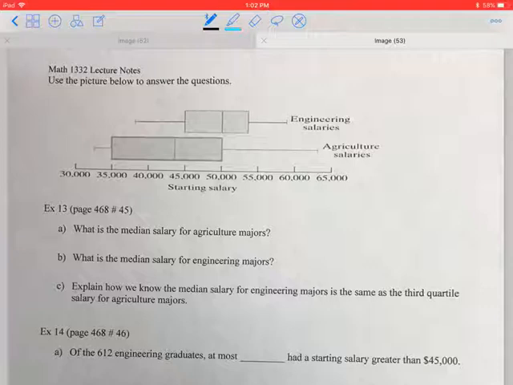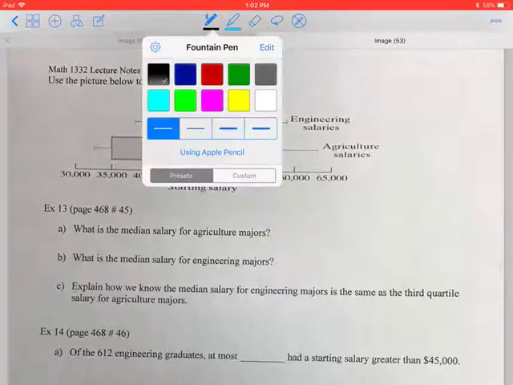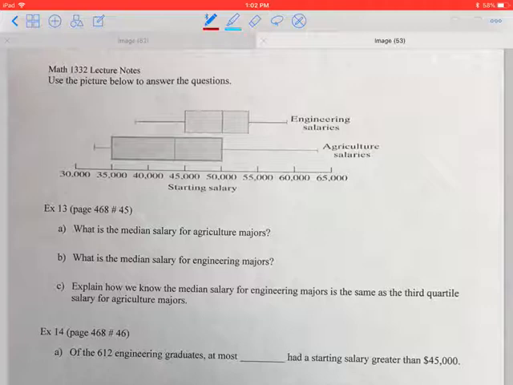Okay, so we have our smallest value. Let me write on that first. So here's our minimum, and then here's our maximum. So the max is bigger than the engineering max, but the minimum's lower also. And then remember, these numbers are Q1, the median, and Q3.